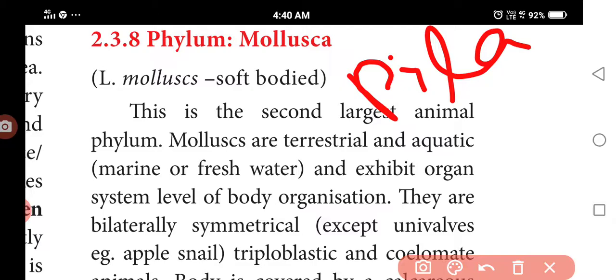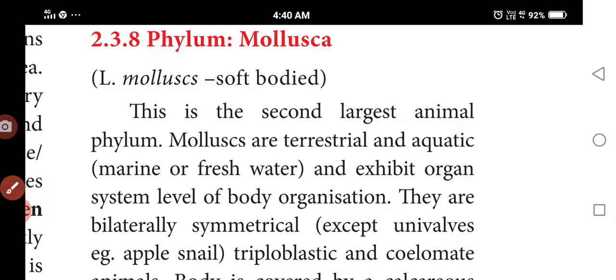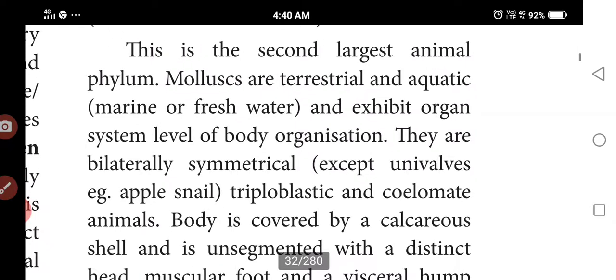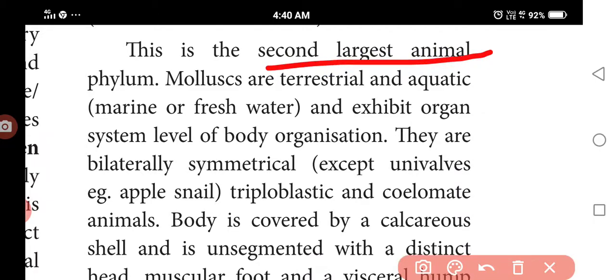So what is the structure of this phylum? It is a soft structure, with tentacles. This is the structure of the phylum Mollusca. Mollusca is soft-bodied. Molluscus means soft bodies. It is the second largest animal phylum, with terrestrial and aquatic species.